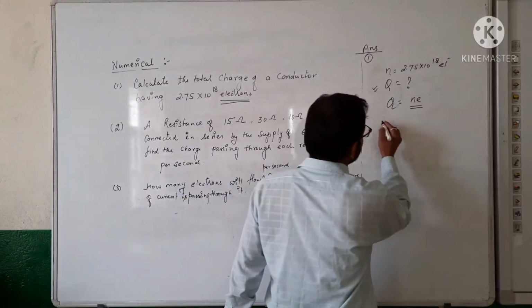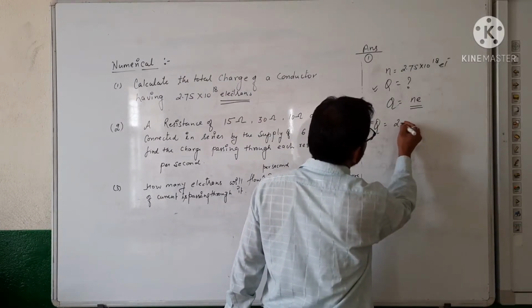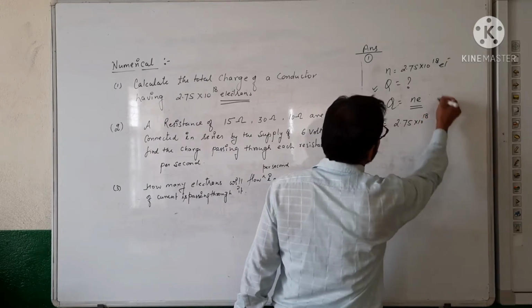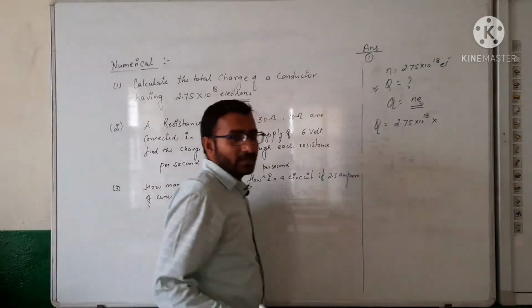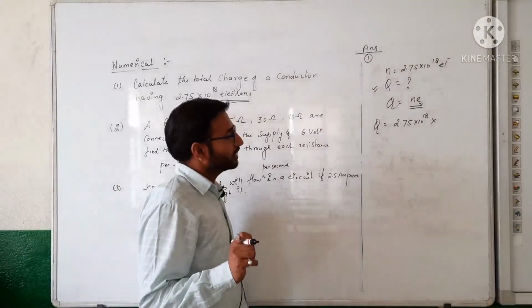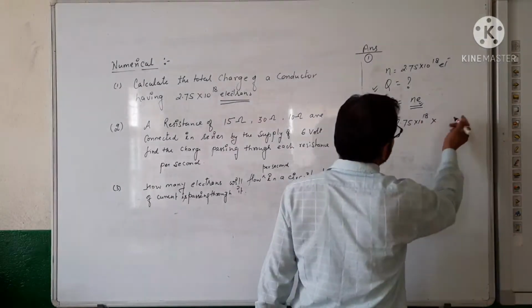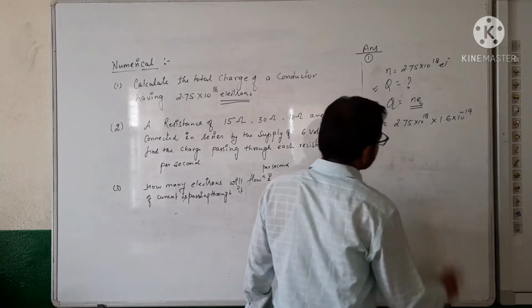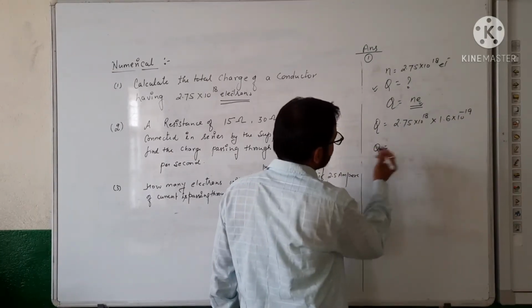So after that, you can see, student, Q is equal to the number of electrons we have been given, 2.75 into 10 raised to the power 18, and we know the charge on an electron, which is already given in the standard paper, but initially you have to know this by heart. It is equal to this value. So when you multiply all the quantities, you will get the charge.